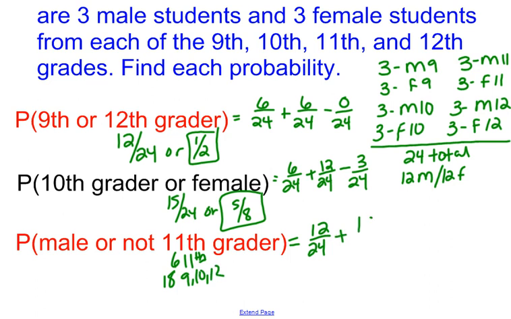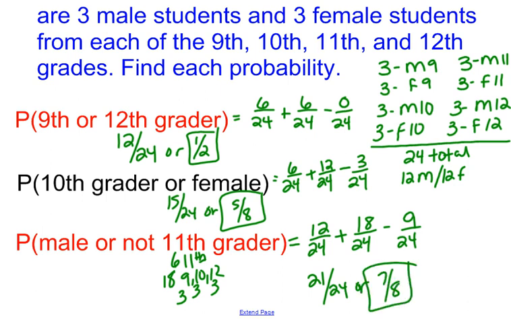So that's 18 that are not 11th graders. And then how many males do I have that are not 11th graders? So since I have 3 males per grade, I have 3 in 9th, 3 in 10th, and 3 in 12th. So I have 9 males that are not 11th graders. When I add those up, I get 21 out of 24, or 7/8.